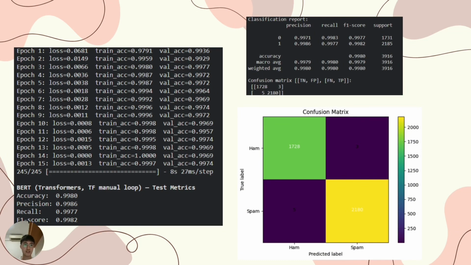These slides show the results of our model. As you can see on the test set, it reached 99.8% accuracy, 99.86% precision, 99.77% recall, and lastly 99.82% F1 score. The confusion matrix shows 1,728 true negatives, 2,180 true positives, 3 false positives, and 5 false negatives out of 3,916 emails. This means that false alarms and missed spams are both extremely rare, and in deployment, we can tune the decision thresholds to favor even higher precision or higher recall depending on the policy.